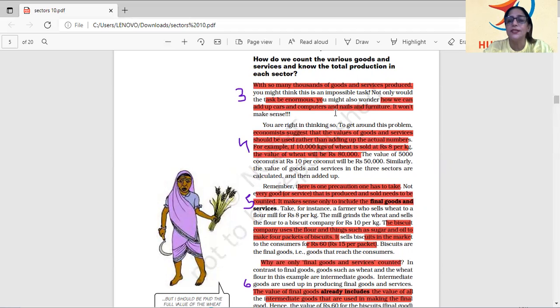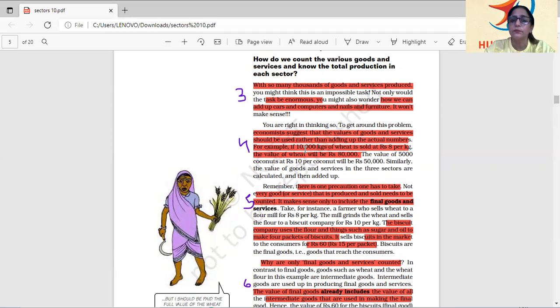And today we will understand how do we calculate GDP. So first thing I have just explained is that we do not add total number of goods produced. So what do we add? We add the value of goods and services produced. Like here, there is one example given in your book.